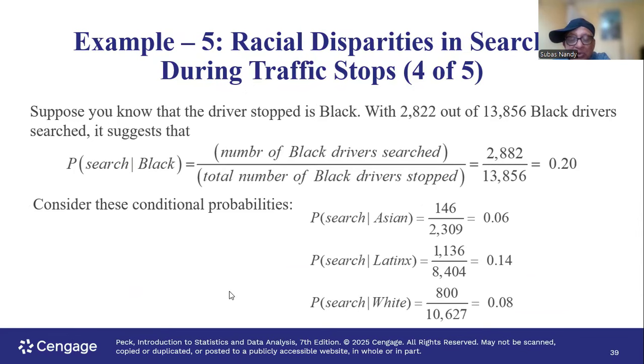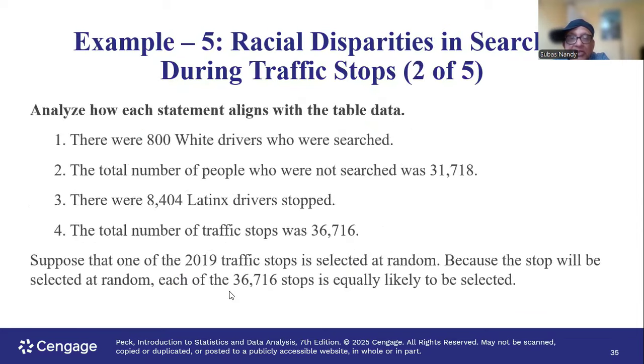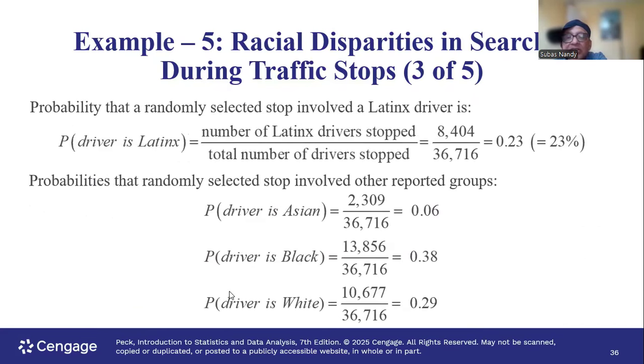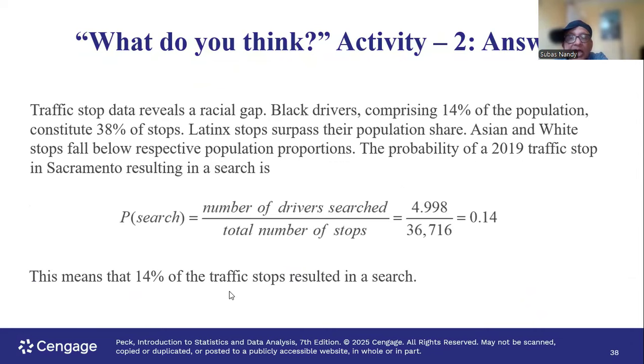Why is this important? Now let's look at the probability of just the search category. Search is 4,998 divided by 36,716, that is all categories of people, all races, and that is 0.14. That means only 14% of all drivers, of all races, are searched.